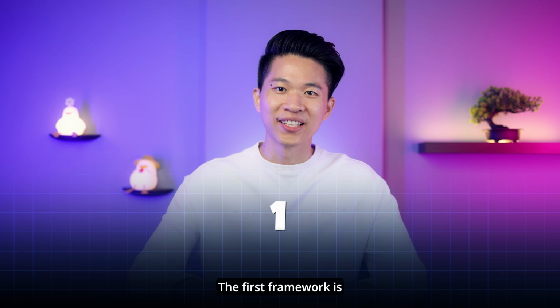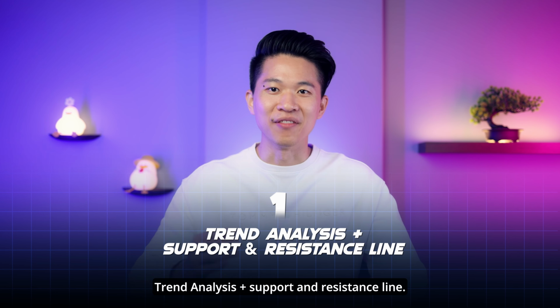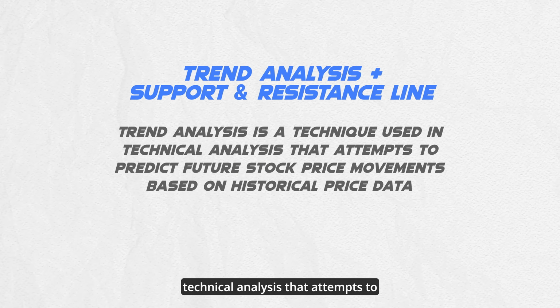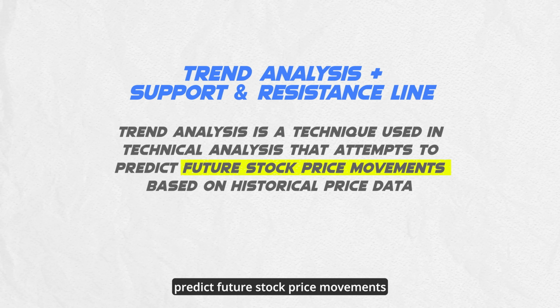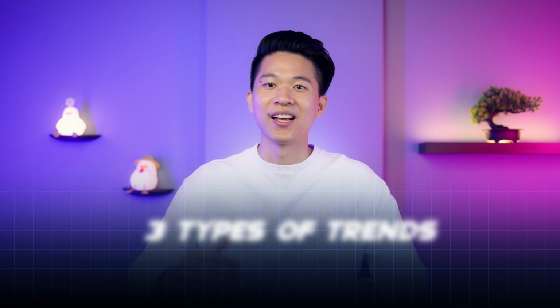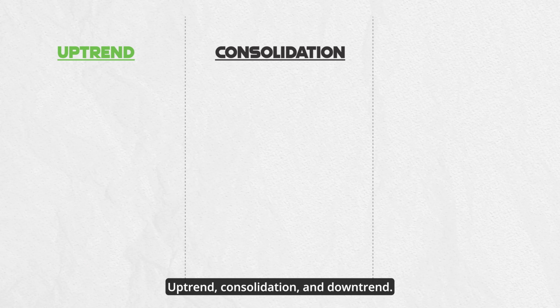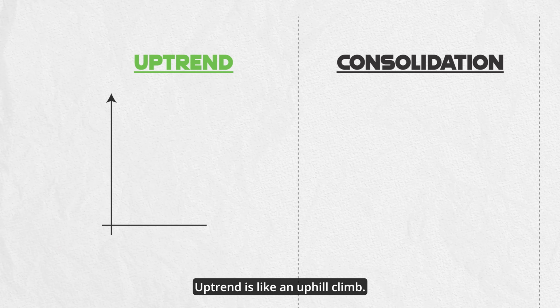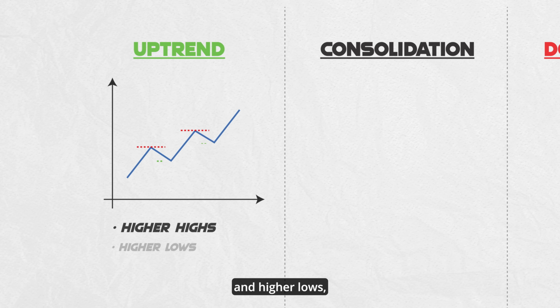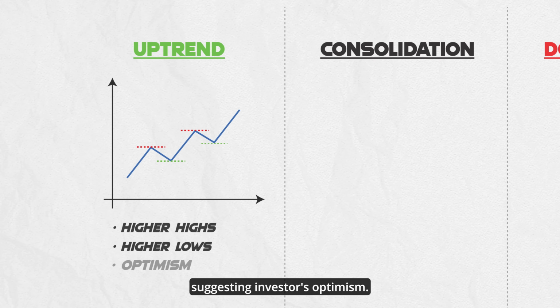The first framework is trend analysis plus support and resistance line. Trend analysis is a technique used in technical analysis that attempts to predict future stock price movements based on historical price data. There are 3 types of trends: uptrend, consolidation, and downtrend. Uptrend is like an uphill climb, prices consistently making higher highs and higher lows, suggesting investors' optimism.